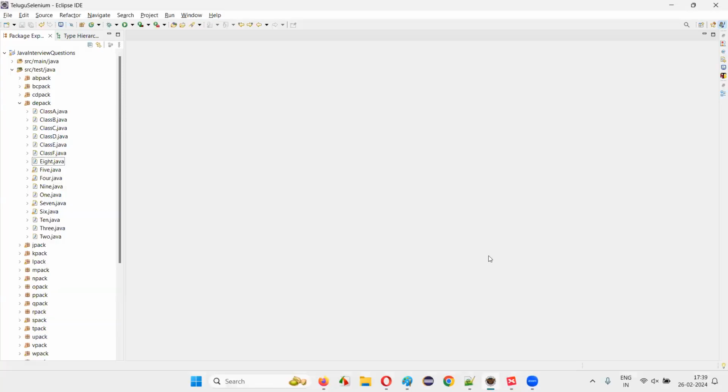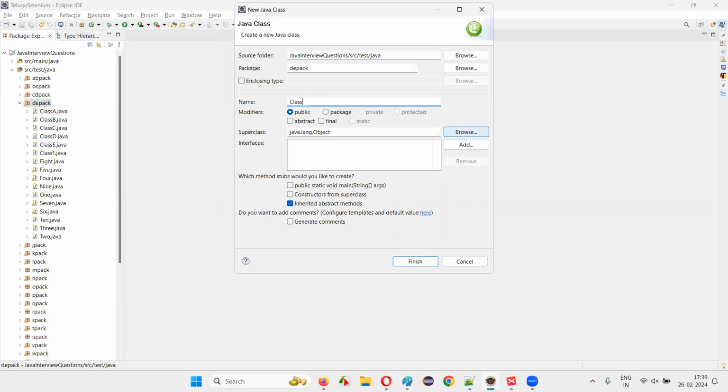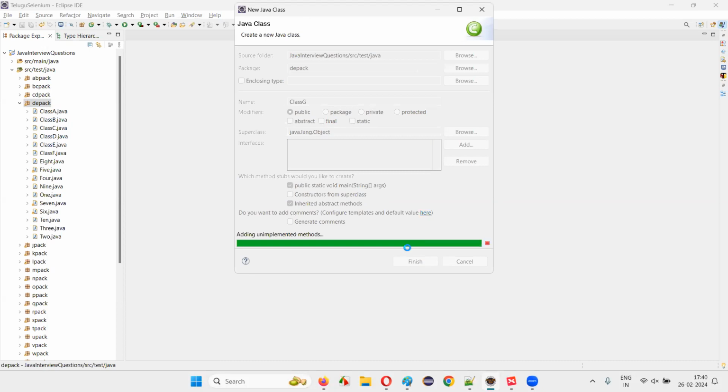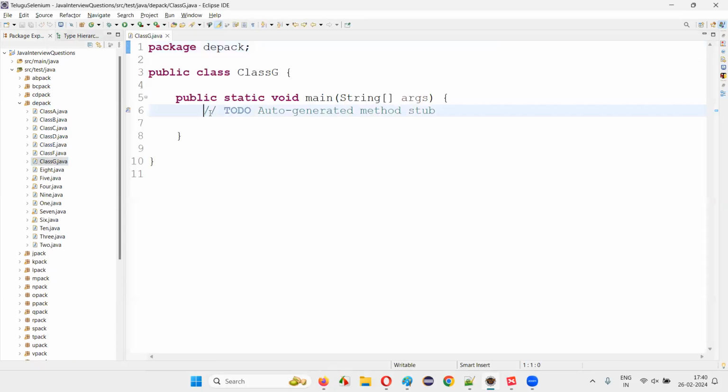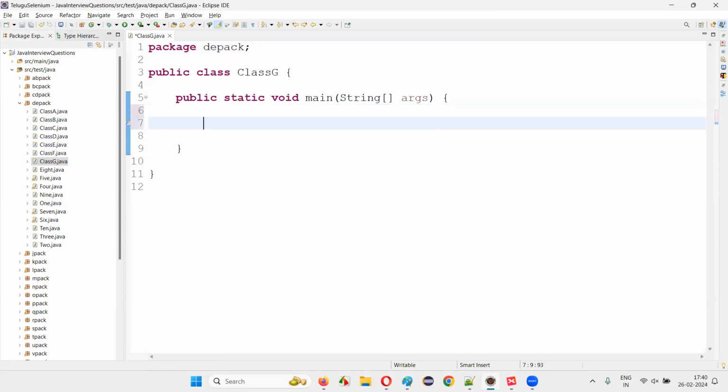For that, I'll switch to Eclipse IDE, and here I'm going to create a new class. I'll just name this class as class G, some random name, with a main method. So once the class is created, inside the main method, I'm going to create an array list.